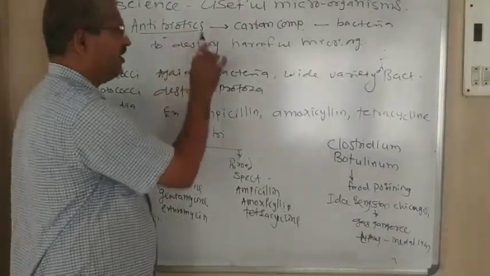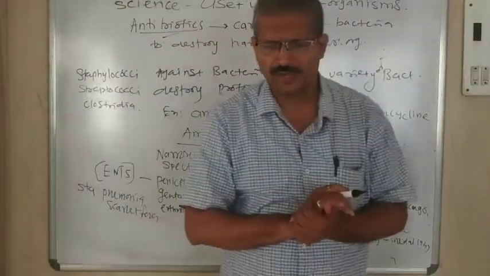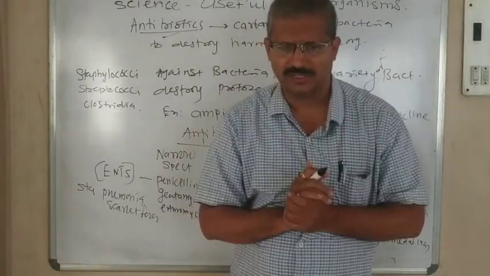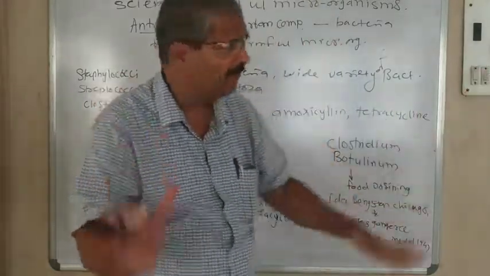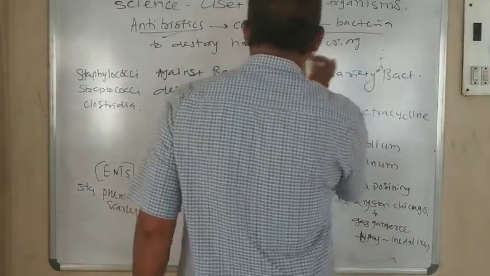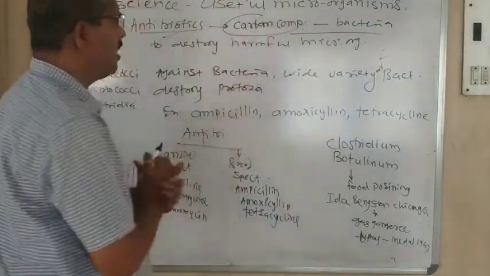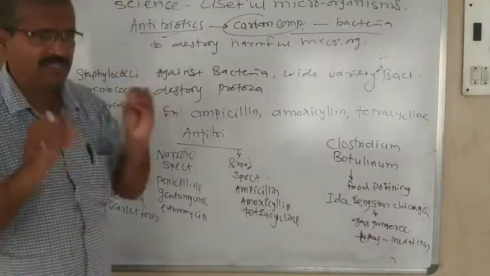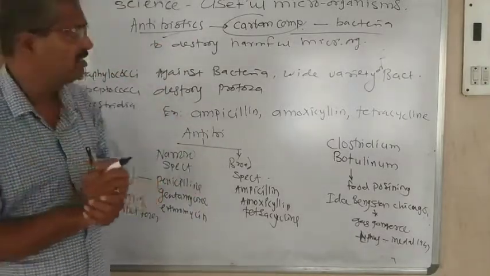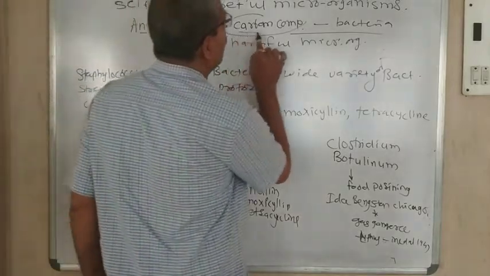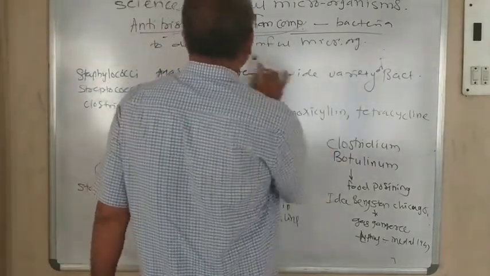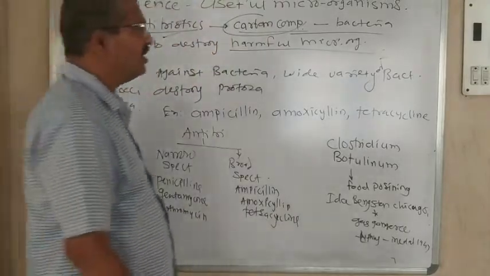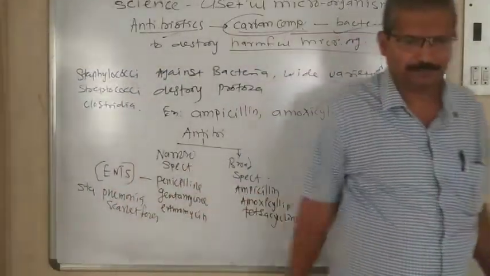Study about antibiotics. What is meant by antibiotic? Antibiotic means it is one kind of chemical substance which is obtained from carbon compounds, to destroy the harmful microorganisms, to destroy the bacteria.